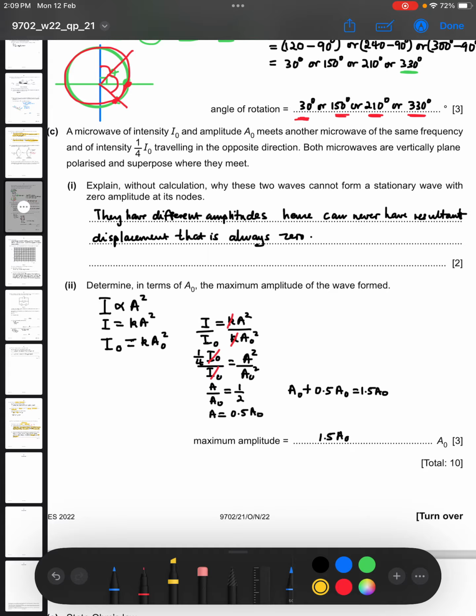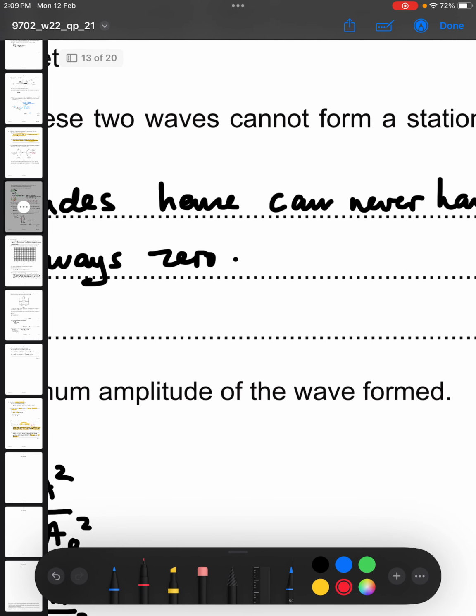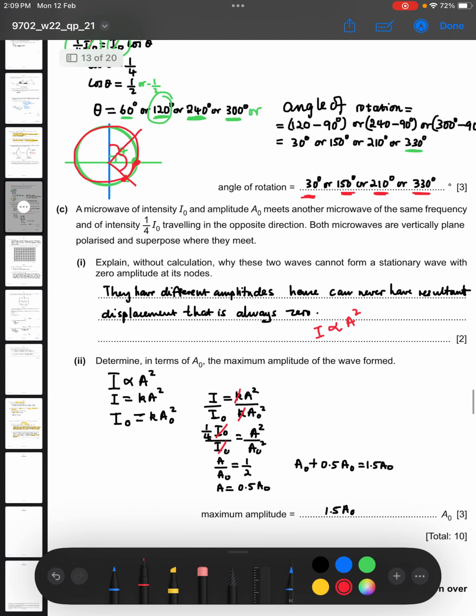How do we know? We know this from this logic, that intensity is proportional to amplitude squared. So this one has an intensity of 1/4 I0, the other one has an intensity of I0. So they cannot have the same amplitude. If they don't have the same amplitude, it means that when they meet, there might be situations whereby they cancel out the displacements to give us zero.